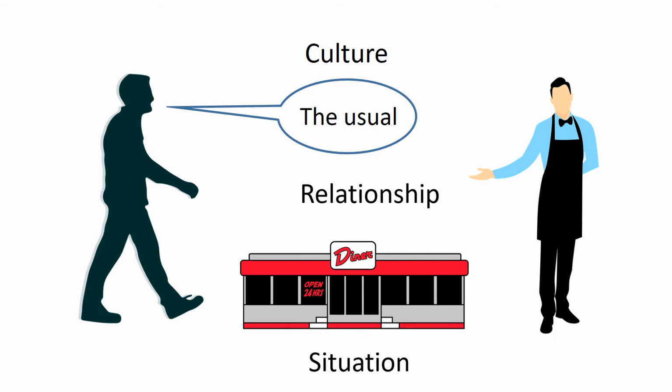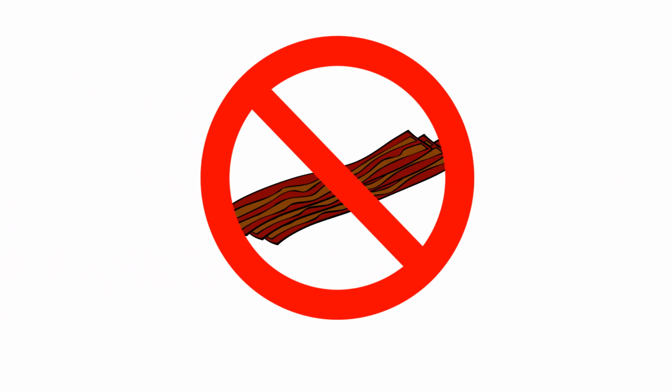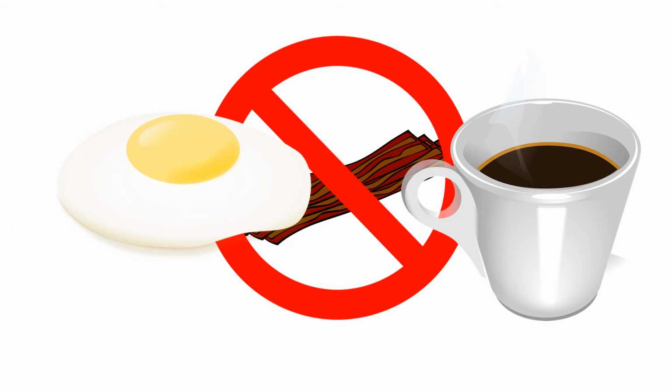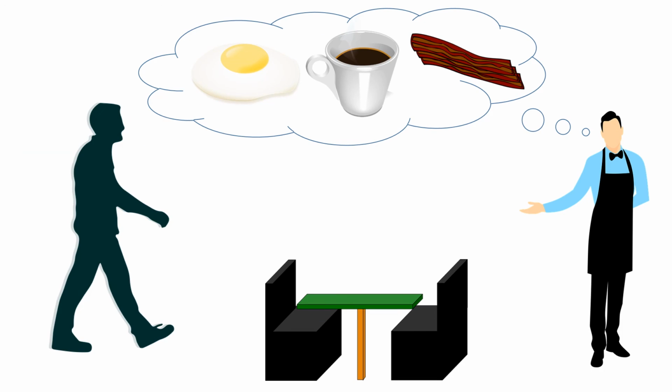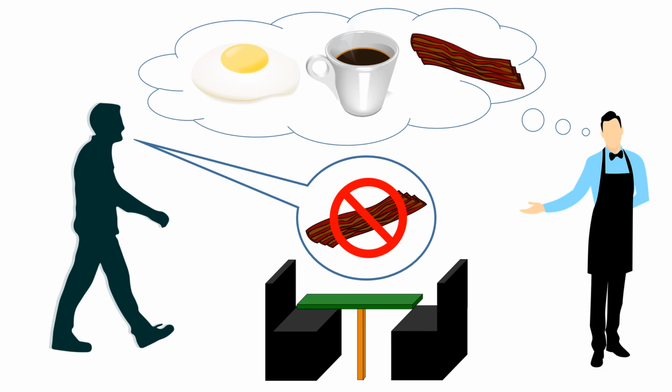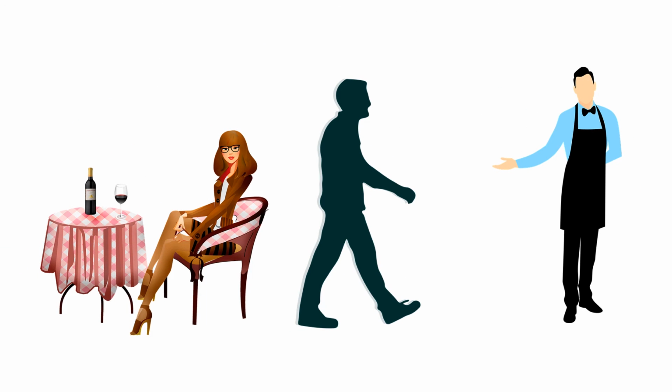For example, what will the waiter think if the client walks in one day and says simply, "No bacon today"? In this case, the waiter is likely to infer that while the patron does not want bacon, he does want eggs and coffee. Since the information about bacon, eggs, and coffee is already part of the context, it is enough for the patron to make explicit how today's message is different to the norm for the desired information to be conveyed. Finally, what would someone who observes this interchange from a neighboring table make of it?